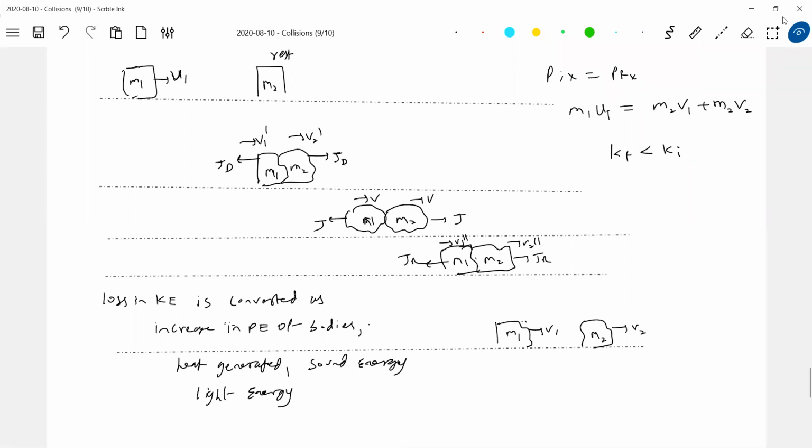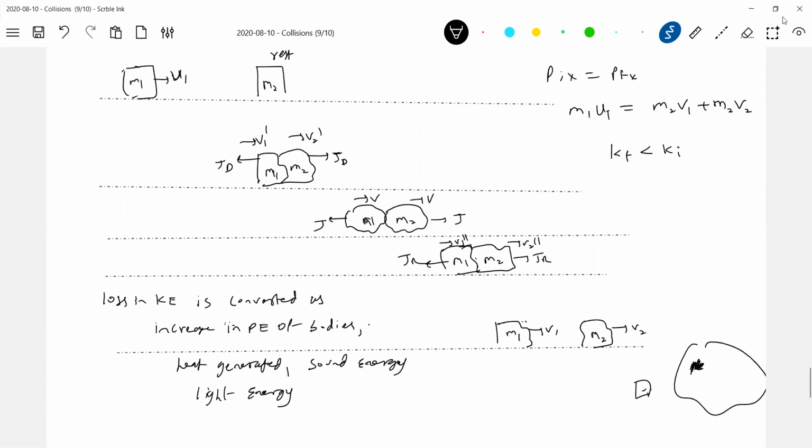At night, go and look at any big boulder. You take some stone and when you strike it, you'll get a spark, no? You'll get a light spark. So a part can also be converted into light energy. All four can happen, or any two, any three. It all depends upon the situation.